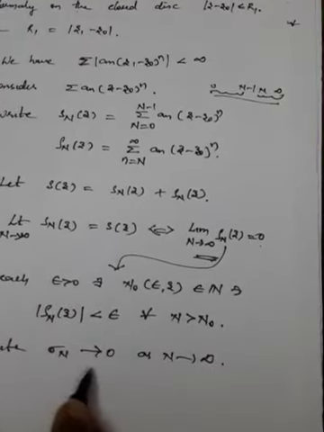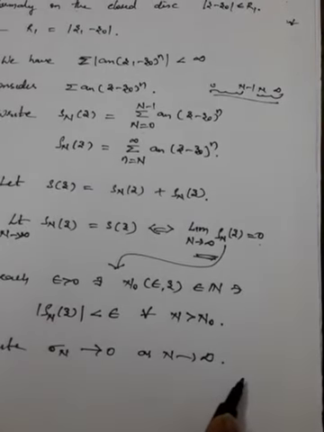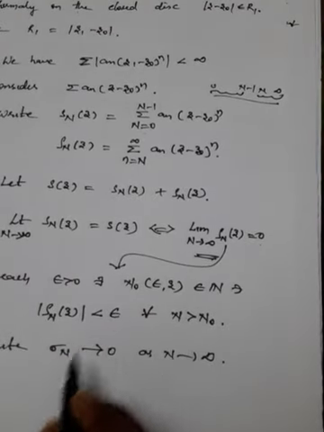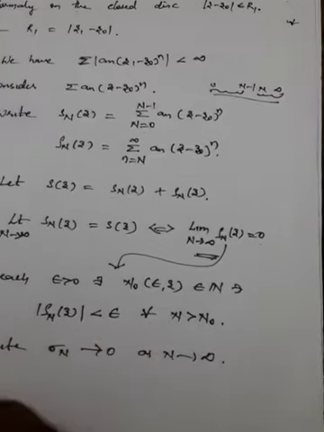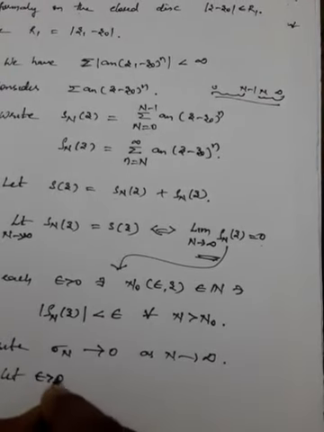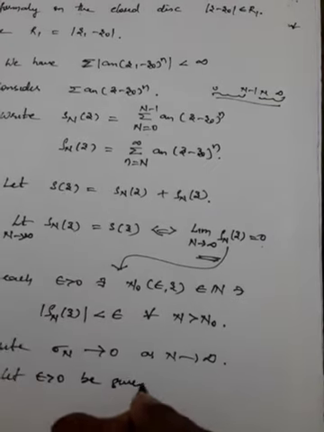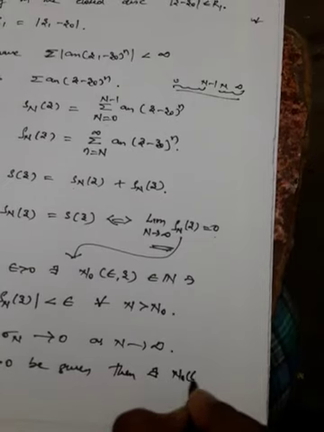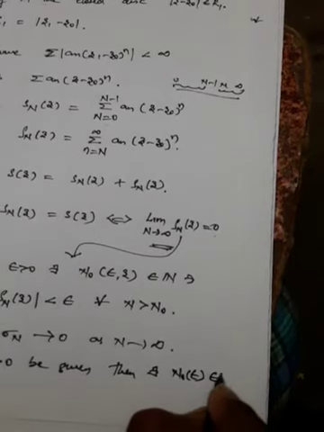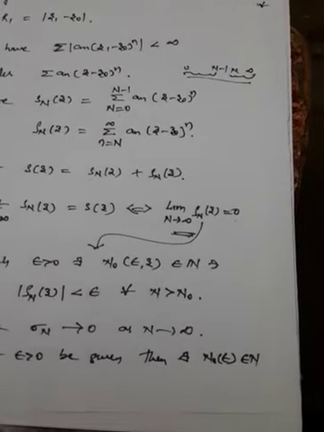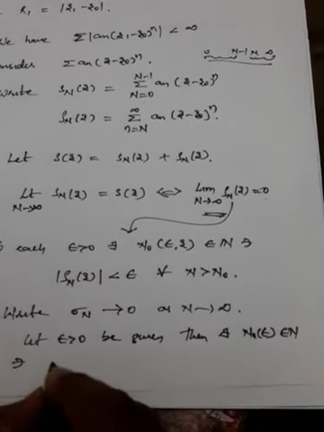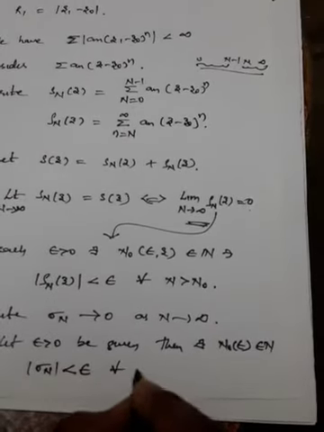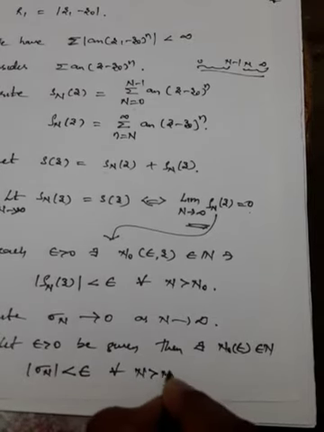So for sigma n I may use again the definition of limit: let epsilon greater than 0 be given, then there exists n naught belonging to the natural numbers such that sigma n is also less than epsilon for all n greater than n naught.